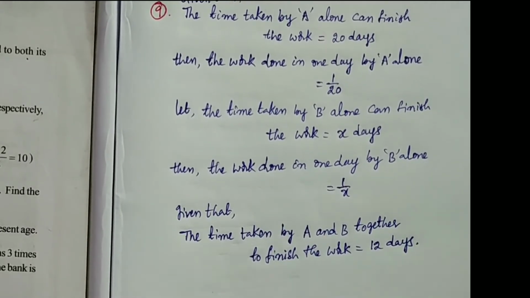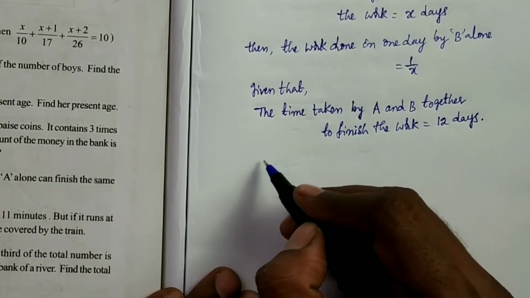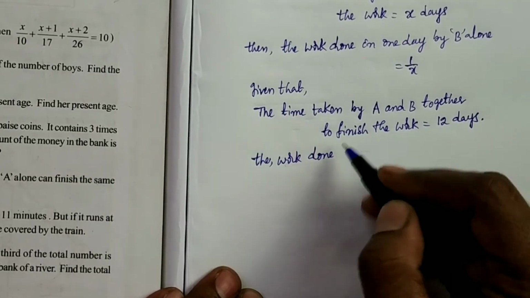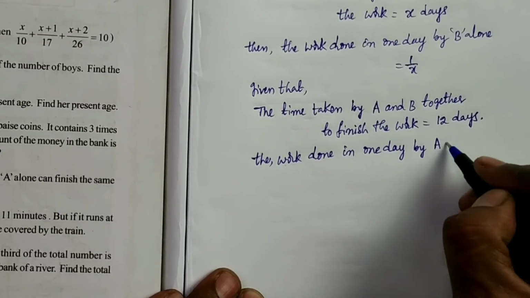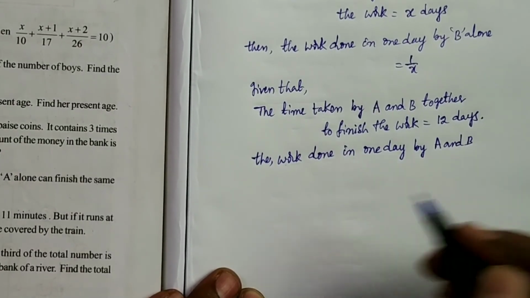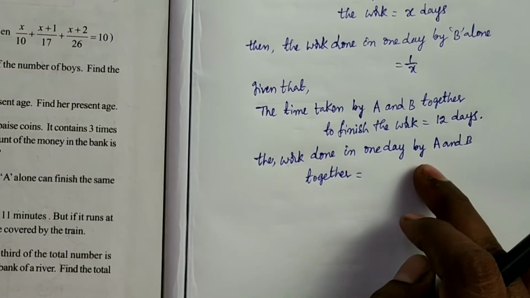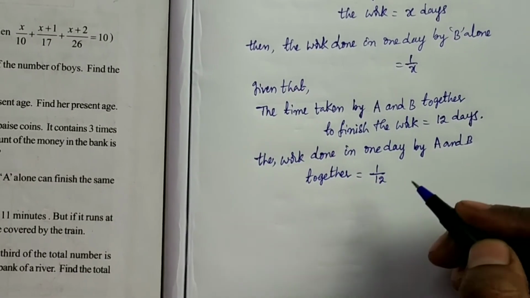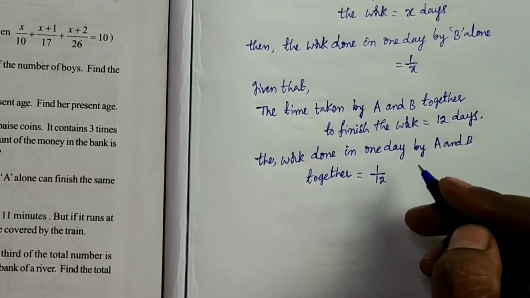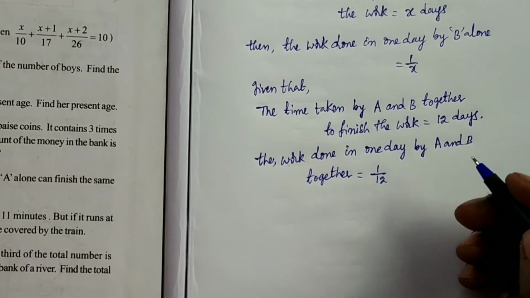So compare the work done in 1 day by A and B together. Done in 1 day by A and B together, that is 1 by 12 of the work they will complete. So by the given data, with 1 day's work.